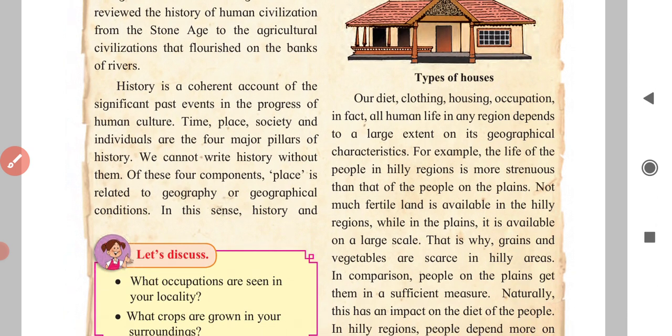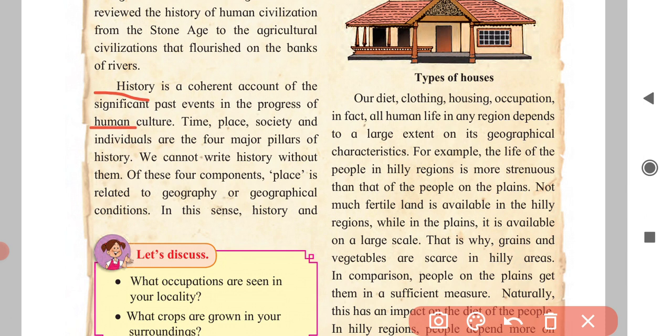History is a coherent account of the significant past events in the progress of human culture. Dear student, here they have given the definition of history. What is history? It is a coherent account of significant past events in the progress of human life, human culture.